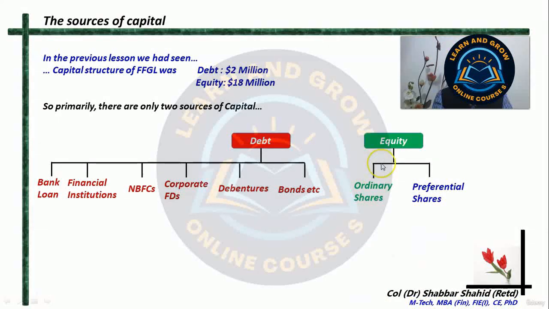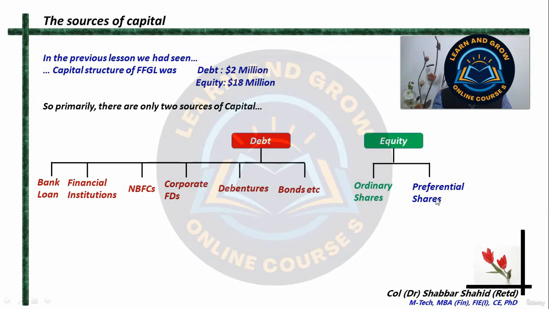And the second part is the equity, which is the money of the stakeholders or the shareholders. Now, equity can be in the form of ordinary shares or it could be in the form of preferential shares. You see, when we talk about the stock market, we are primarily concerned with ordinary shares. You as an investor or a trader in the stock market will be concerned with ordinary shares. Preferential shares are something a little different from ordinary shares.